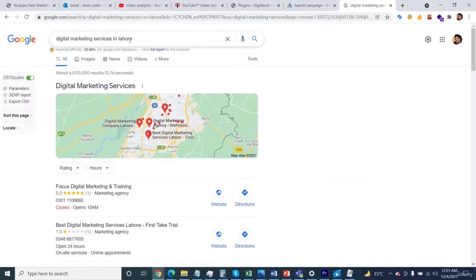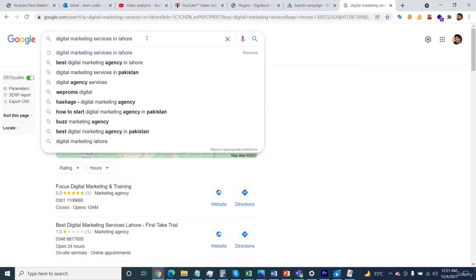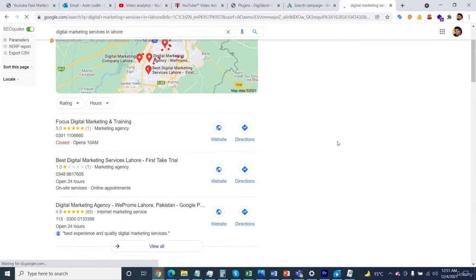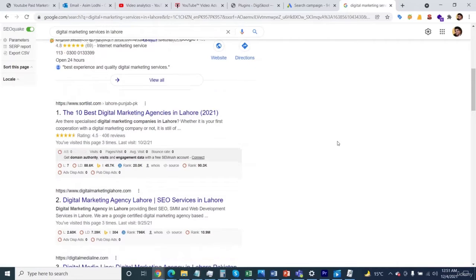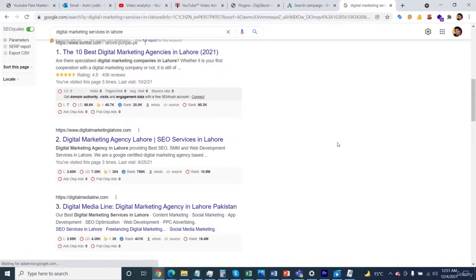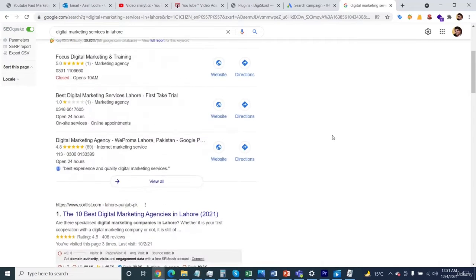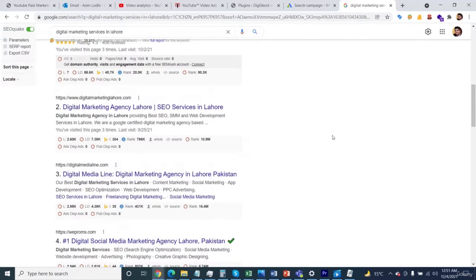If you specify any kind of keywords in Google, let's say I specified digital marketing services in Lahore, and after that, if I navigate down and search what companies are providing services for this particular keyword, you will be able to see that some ads keep displaying and the organic results are also presented in front of us.